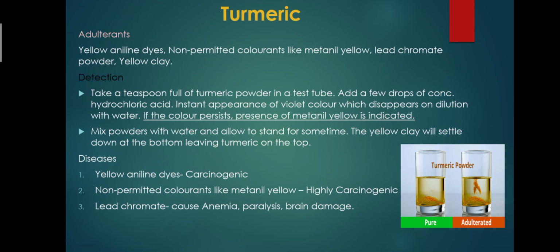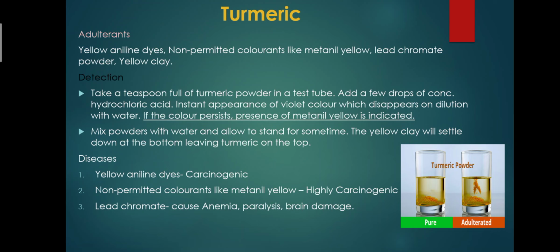Instant appearance of violet color which disappears on dilution with water. If the color persists, presence of metanil yellow is indicated. Mix powder with water and allow to stand for some time. The yellow clay will settle down at the bottom, leaving turmeric on the top.